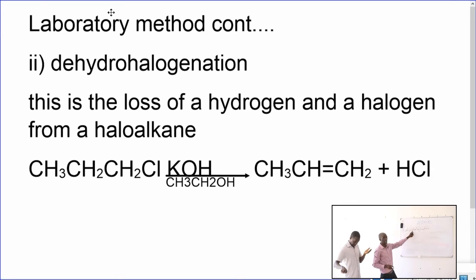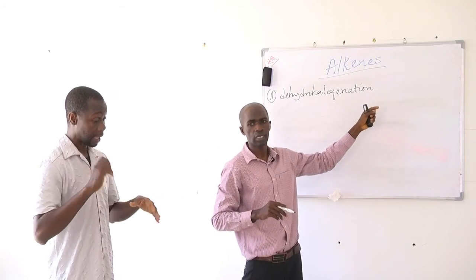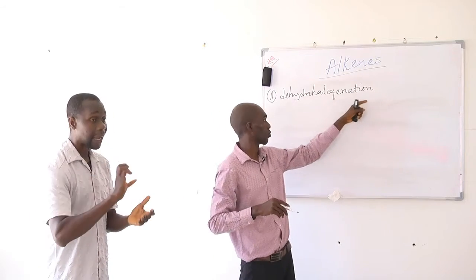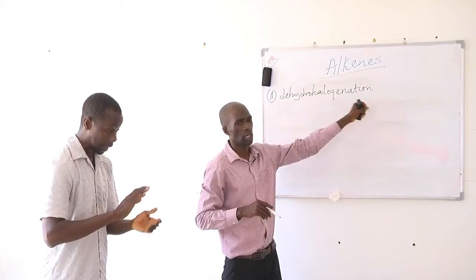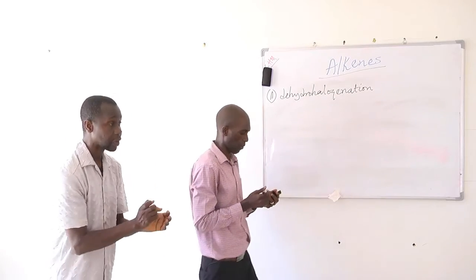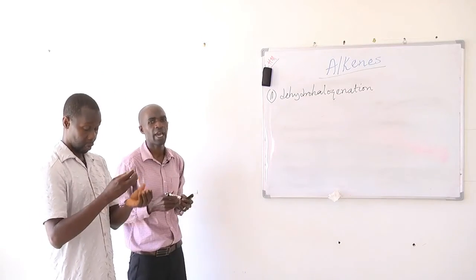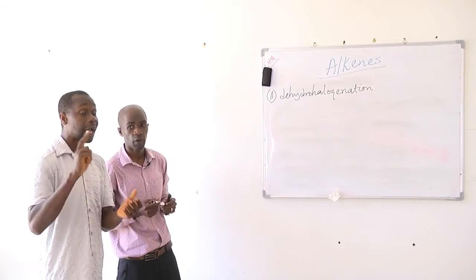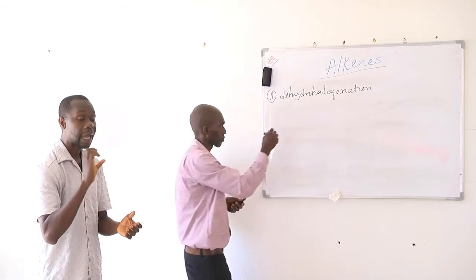A hydrogen and a halogen from a haloalkane. Okay. When you have a haloalkane, we can prepare alkenes using haloalkanes through this process, that is dehydrohalogenation. Okay. So this is the loss of a hydrogen and a halogen from a haloalkane.